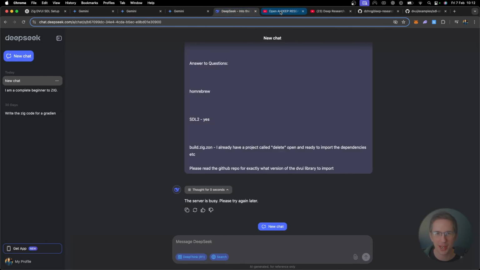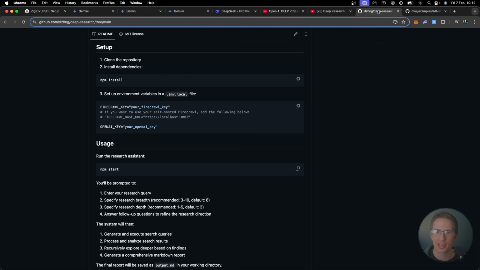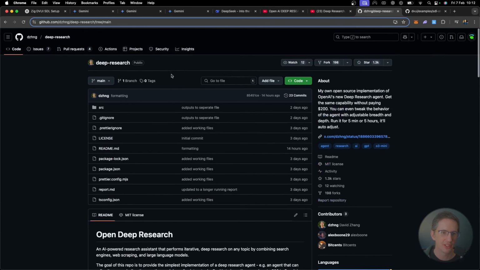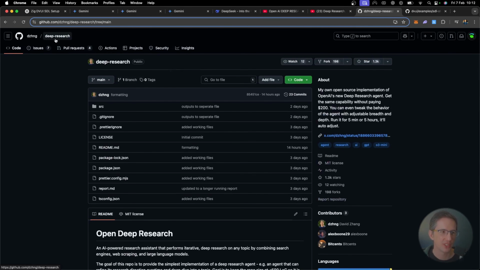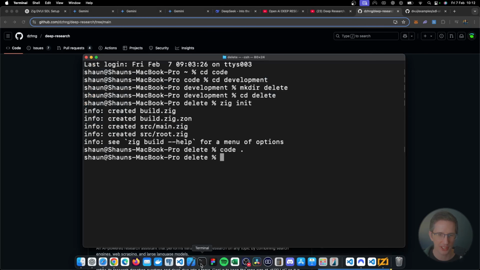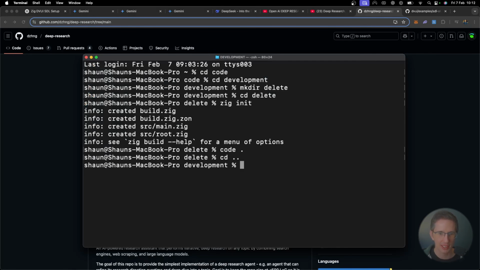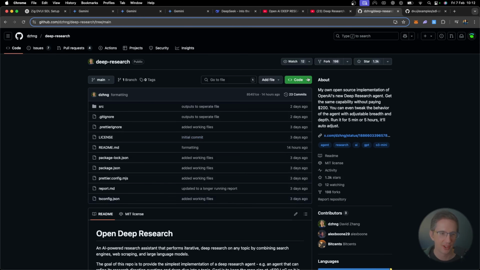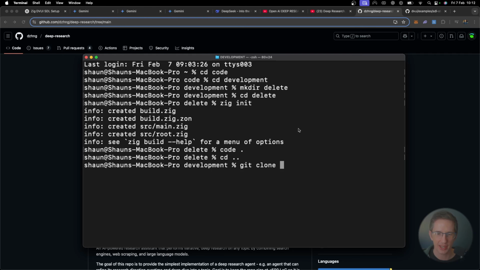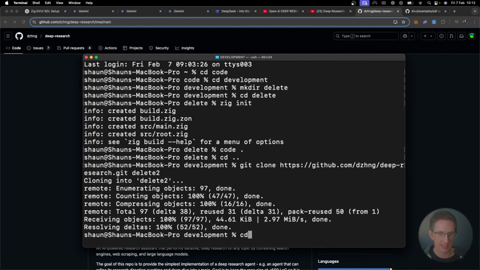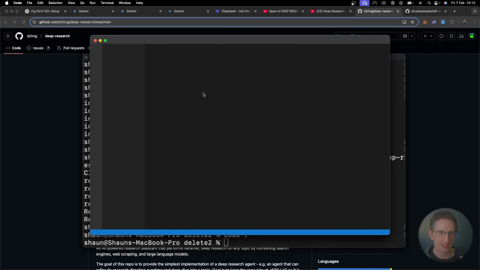DeepSeek, I'm sure it's great, but it hasn't worked for us, which leaves us here with this open source deep research by David Zhang. So David, thank you. Let's go and crash test this now. I'm going to come out of our delete file there, and I'm going to just do git clone. And what is this here? This is code. Let's copy you over here, and I'm just going to call this delete2. And let's cd into delete2 and code open that here as well.